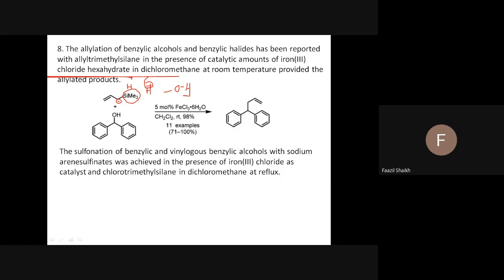So this is trimethylsilane, or this is a carbon, is oxygen is a carbon. So this bond shifts at oxygen. Similarly, this bond will shift at carbon, and that's why this is a very nice, excellent nucleophile. And when we use 5 mole percent of iron chloride catalyst, room temperature, that negative charge attacks here, and OH will go with the iron, and you can get like this.